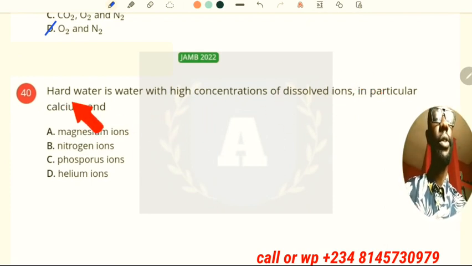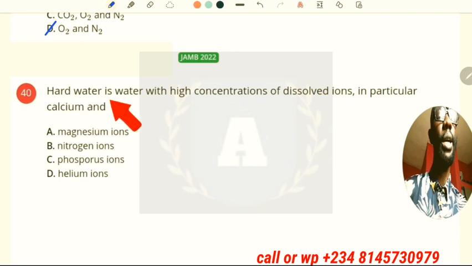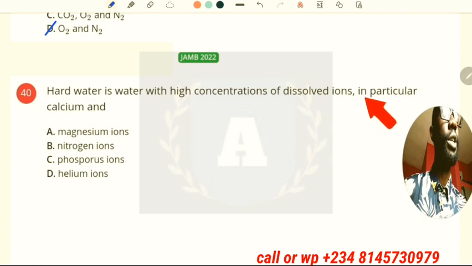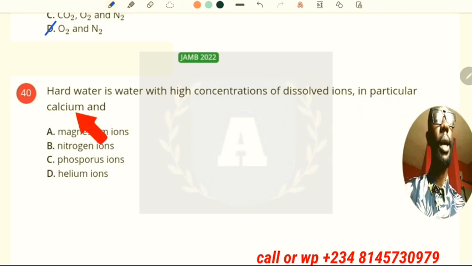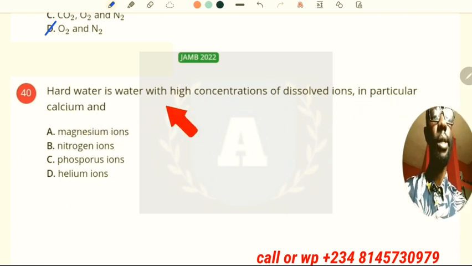Now the final question says hard water is water with a high concentration of dissolved ions, in particular calcium and magnesium ions. All right, so that's it.